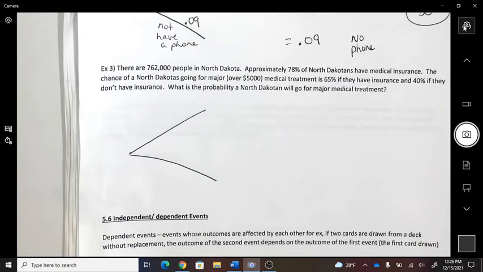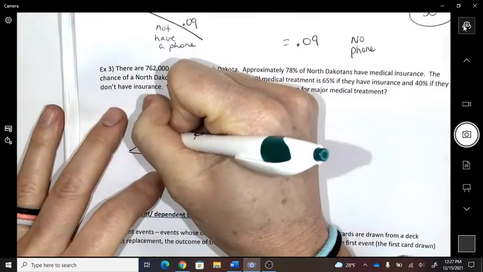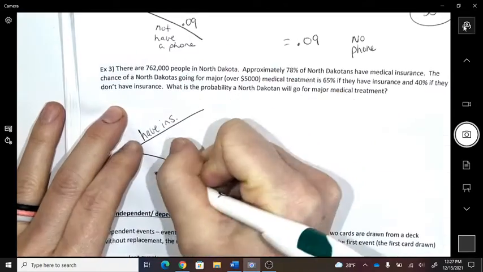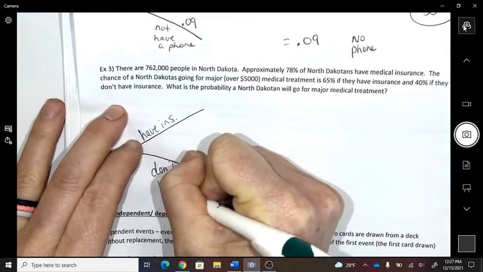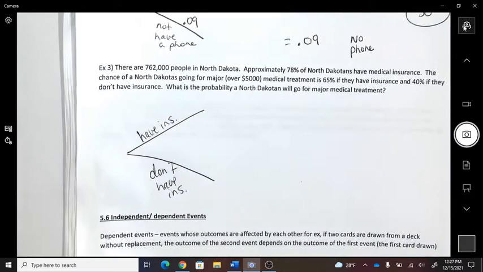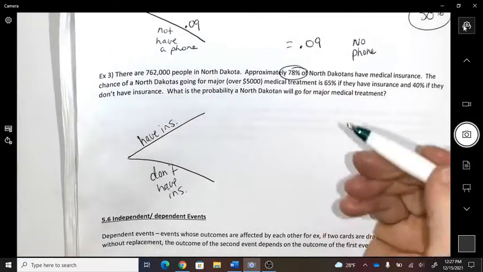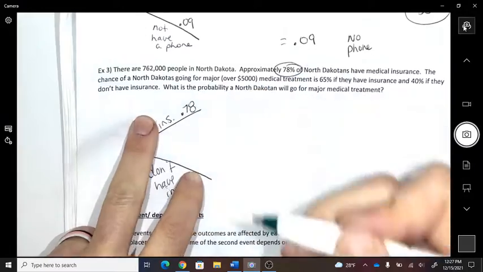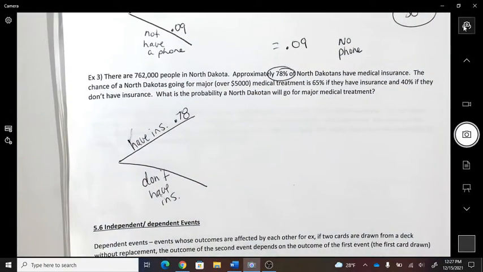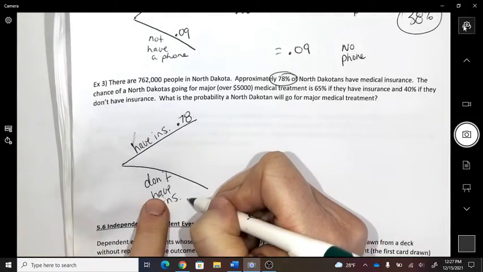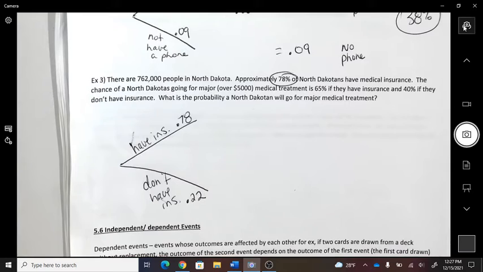So what are my two scenarios here? They either have insurance or don't have insurance. Okay, so what's the probability that they have insurance? There's a 78% probability that they have insurance, which leaves 22%. 22% don't have any insurance.